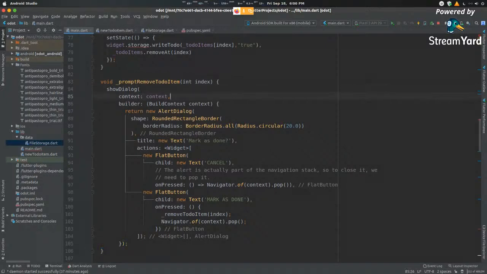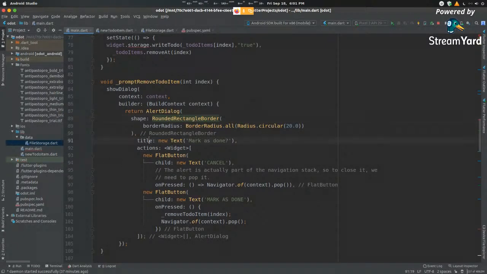So here we're passing in the context of the entire app. This builder again comes automatically defined. So in builder, we're passing in the context again here. Inside here, we are returning the alert dialog. We are going to use this function that shows a dialog given a dialog, but we need to give it a dialog so that it can display it. So here you can see that we have AlertDialog. Inside AlertDialog, we want to give it a shape of a rounded rectangle because we want it to look pretty neat and modern. So we have a rounded rectangle here. We're giving it a border radius of circular.